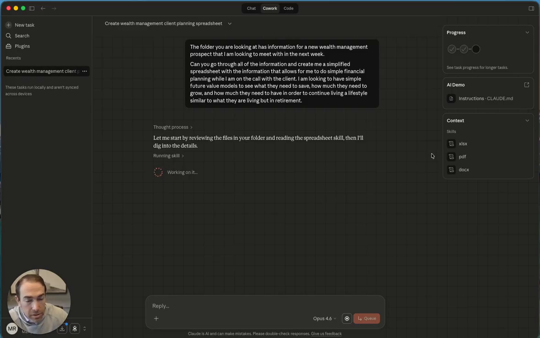You can see here, these are the different skills. This is something that Claude came out with recently about different skills. So it's skills that it's been trained. So this is a spreadsheet skill, a PDF skill, and a document skill. So it's allowing it to how to train it to read and work within these documents that is there.